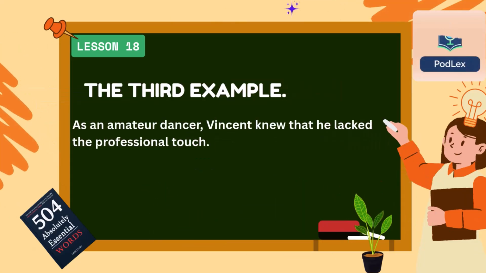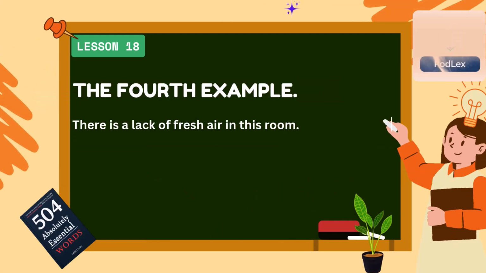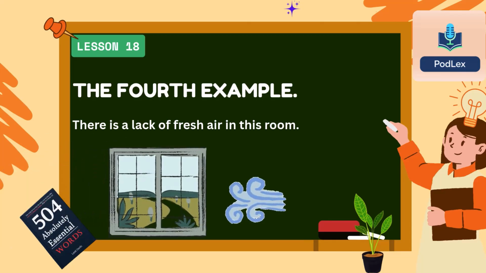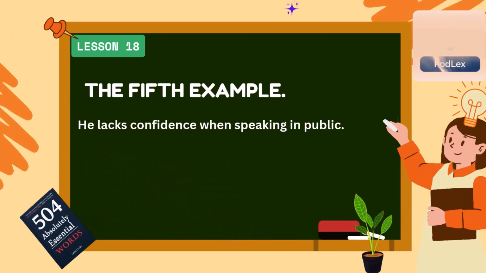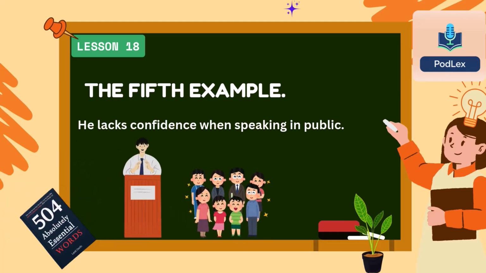The third example. As an amateur dancer, Vincent knew that he lacked the professional touch. The fourth example. There is a lack of fresh air in this room. The fifth example. He lacks confidence when speaking in public.